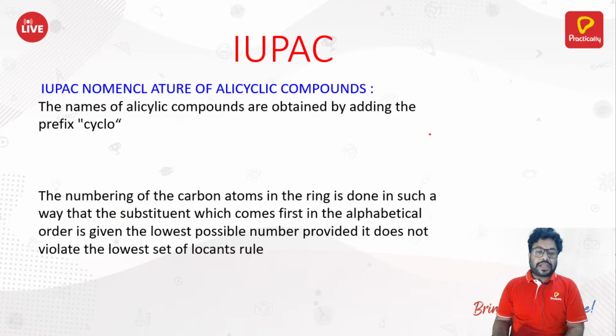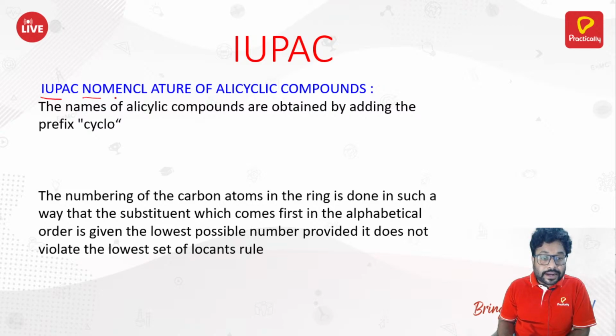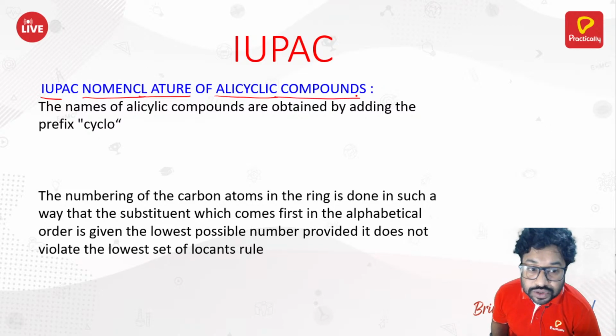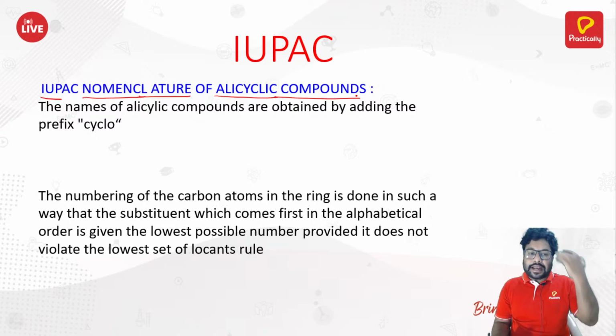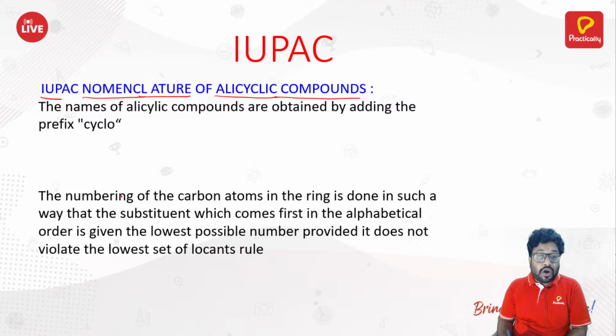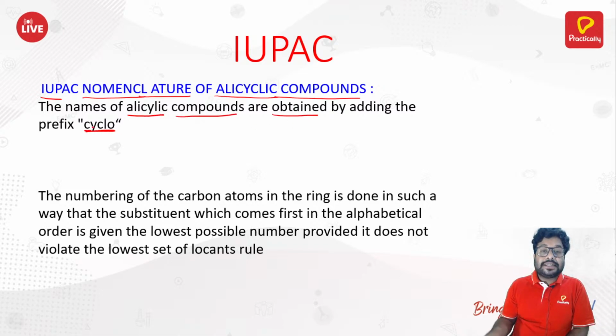Now, the most important part of today's lecture is IUPAC nomenclature of alicyclic compounds, basically cyclic compounds. As far as cyclic compounds are concerned, you all know that names of alicyclic compounds are obtained by adding the prefix cyclo. You put the cyclo before their names. For example, if this is the compound, what do you write this as?